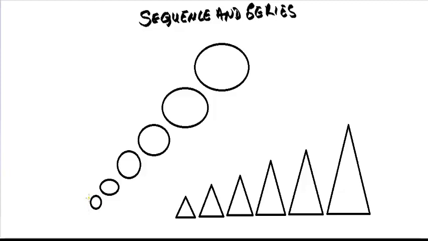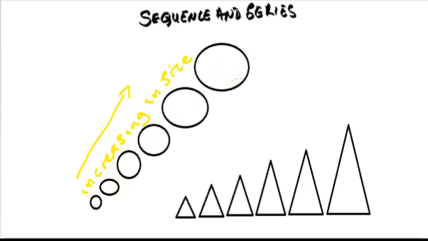If I start from the bottom of the circles, we can see that the circles are increasing in size, from the smallest, and then we have the next bigger, in that order. So they are increasing in size.